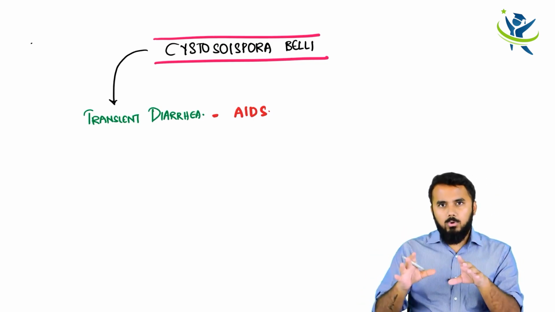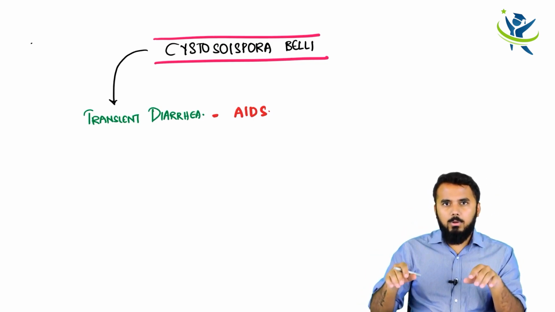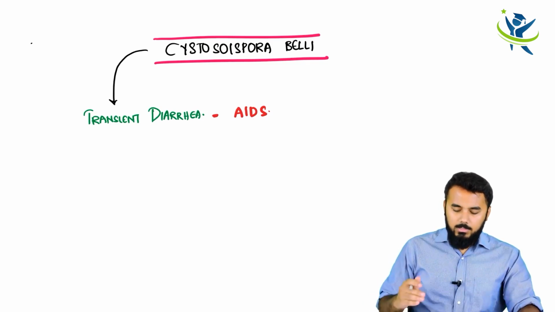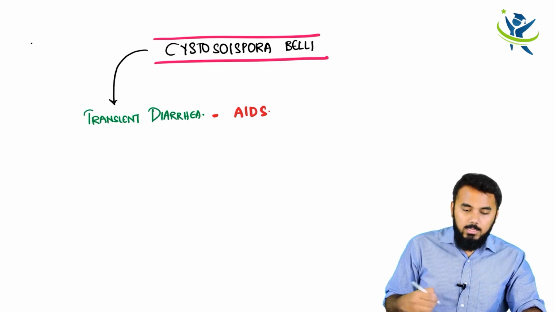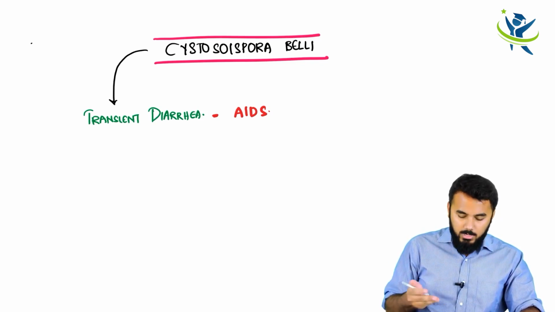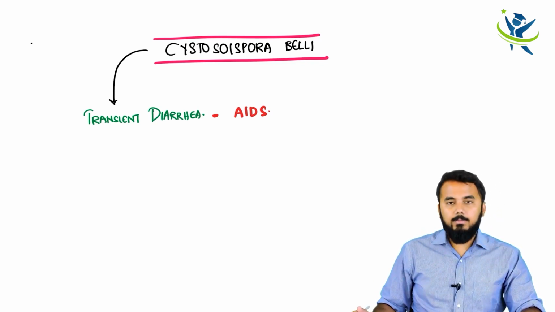We shall list out all of them and write those important points. But right now, with Cystoisospora, normally in an AIDS or immunocompromised state the diarrhea has to be heavy, but here it is transient diarrhea.